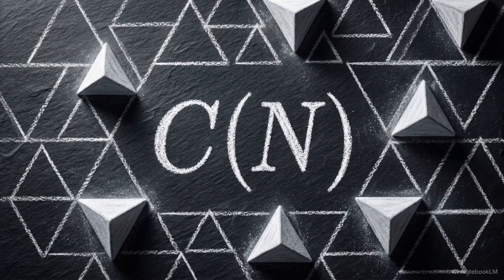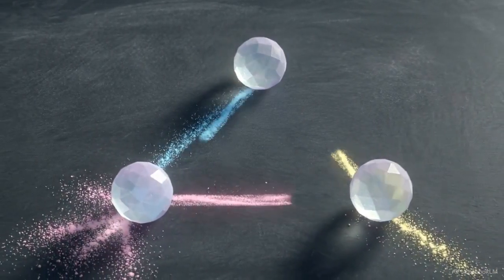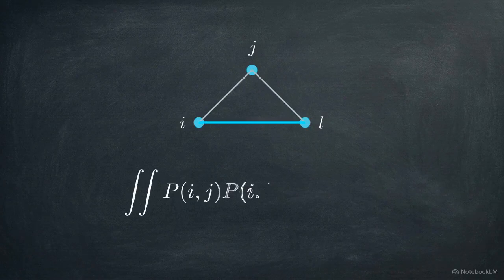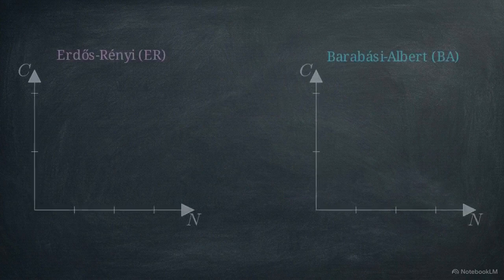We can also analyze the local density of these systems through the clustering coefficient, C of n. In the BA model, clustering is defined strictly by the probability of 3 nodes forming a closed triangle. To find the expected number of triangles, we integrate the connection probabilities between nodes I, J, and L. The resulting clustering coefficient is a function of the system size, n.